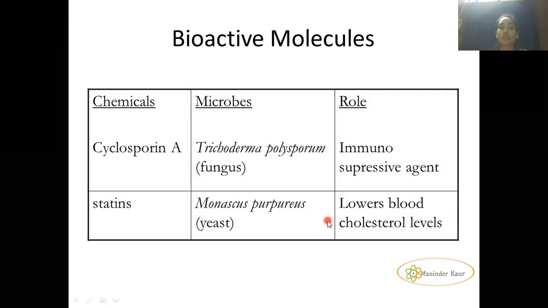So I could say that microorganisms are not only harmful for us, but they are of great use to mankind, being very helpful for us in various ways, whether in the household, your daily routine, industry, medicine, or commercialization, everywhere. They are very helpful for us and make our life easier.